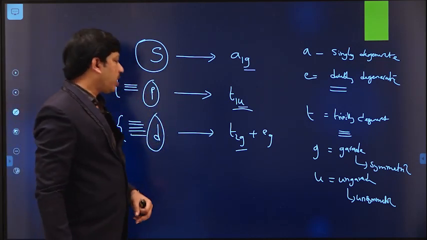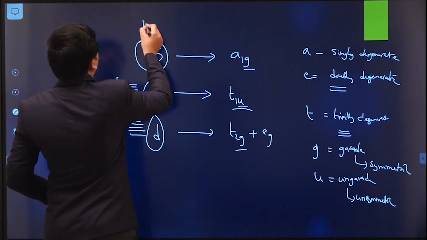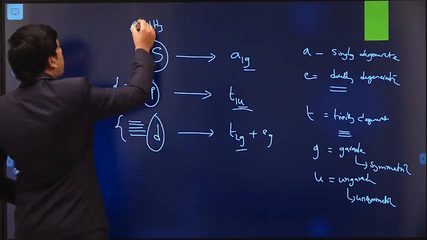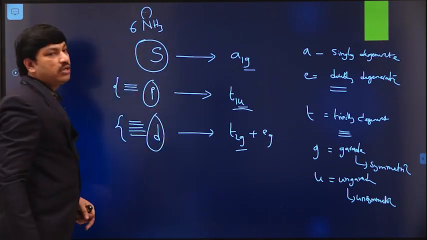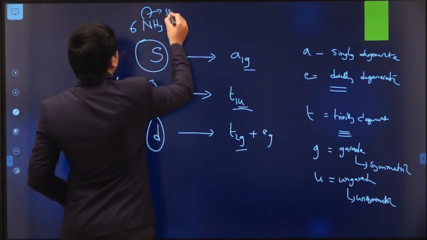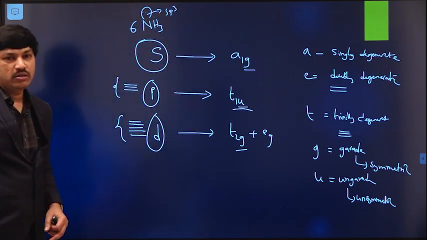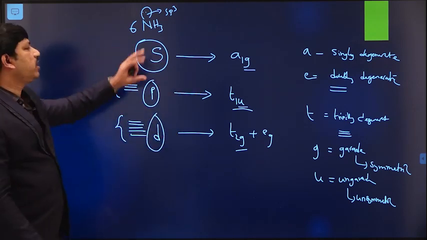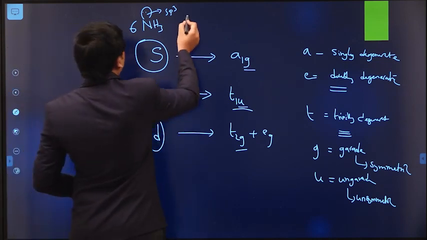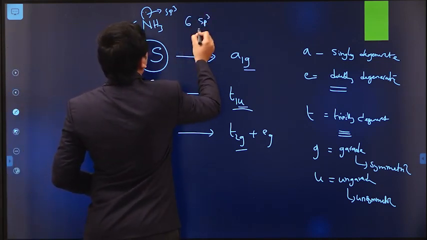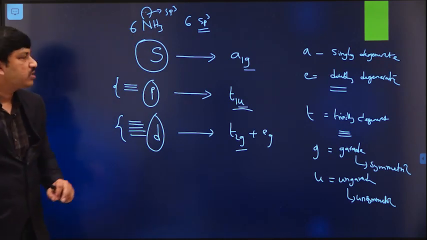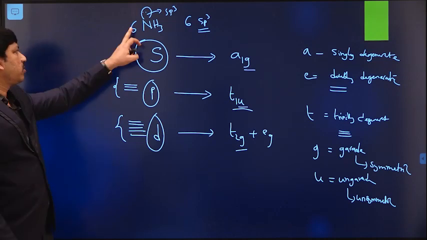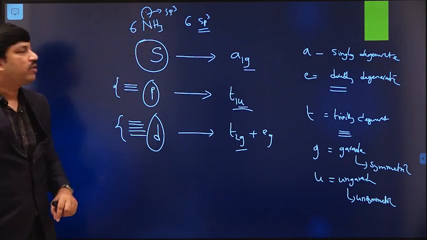And from the ligand, what do we have? We have 6 ammonia molecules acting as ligands in this case, and each ammonia molecule has 1 pair of electrons in an sp3 hybridized orbital. So in total we have 6 sp3 hybridized orbitals for the linear combination process, and each sp3 hybridized orbital contains 1 pair of electrons.